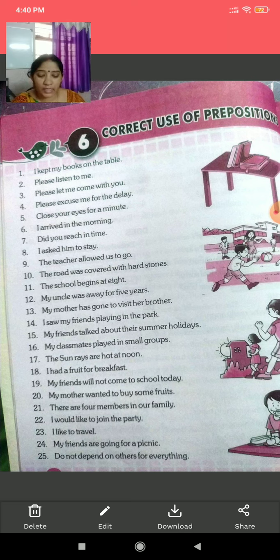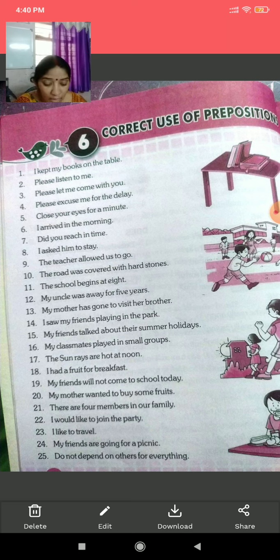Close your eyes for a minute. For is here, children, the preposition. थोड़ी देर के लिए close your eyes for a minute. एक मिनट के लिए अपनी आंखें बंद कर लो. So close your eyes for a minute. For will be your preposition.